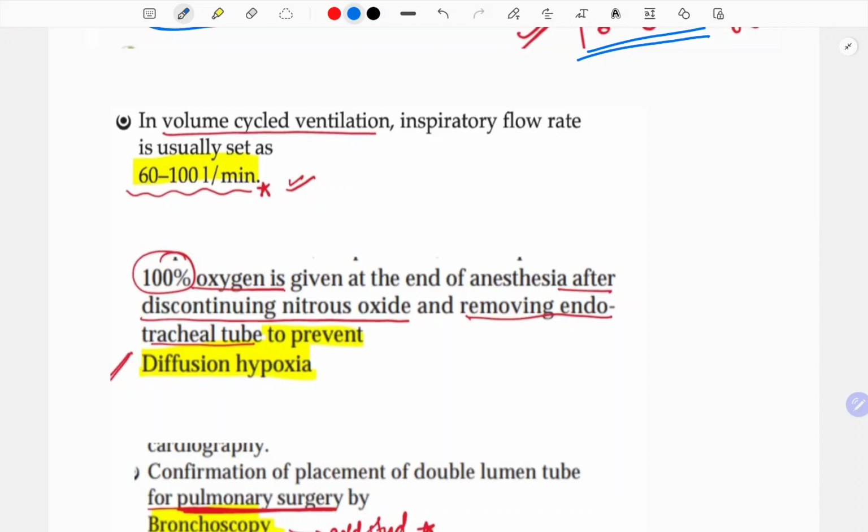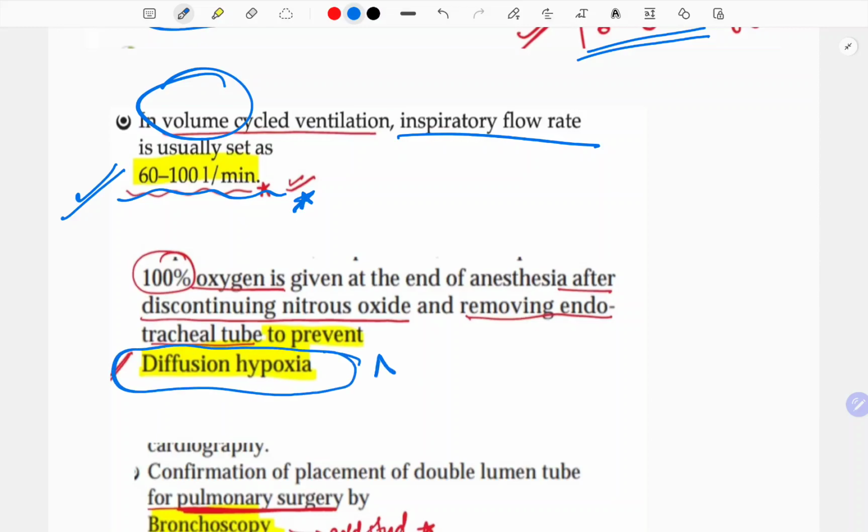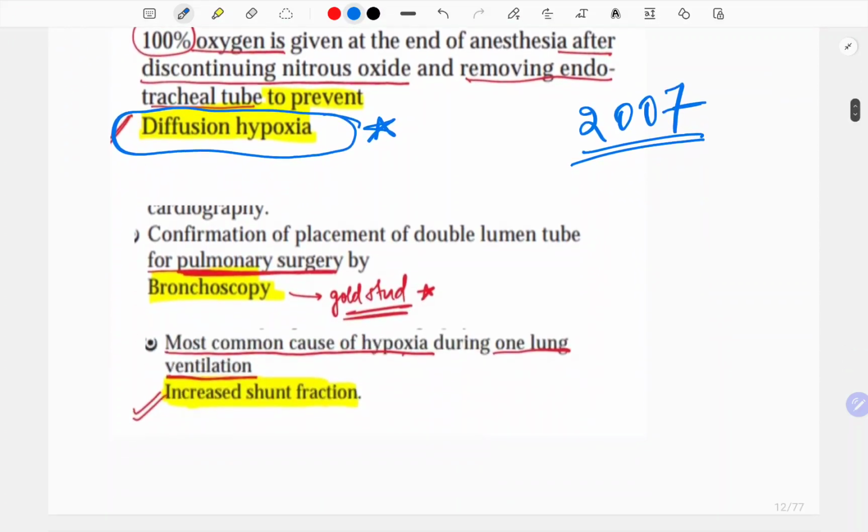Now the next question is in a volume cycled ventilation. See, volume cycled, where you focus more on the volume and the pressure is constant. Inspiratory flow rate should be at least 60 to 100 liters per minute. Then 100% oxygen is given at the end of anesthesia after discontinuing the nitrous oxide and removing the endotracheal tube, so that diffusional hypoxia does not occur. So this is the reason, and this was repeated recently. It was a question of 2007 and now recently it was repeated.